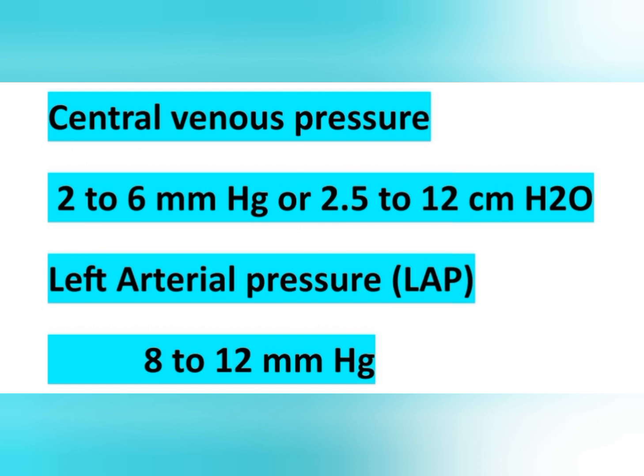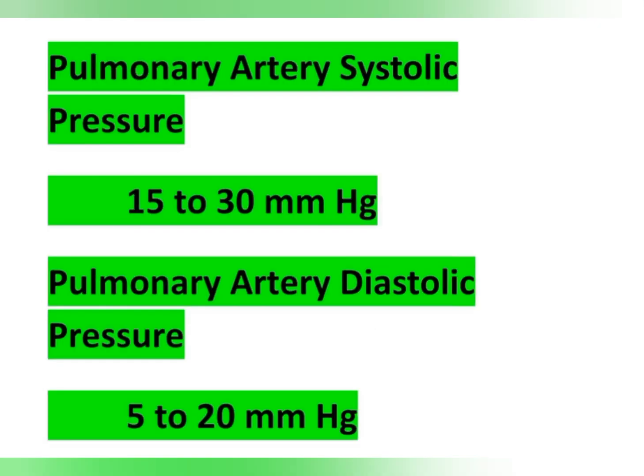Next point is central venous pressure. It is 2 to 6 mm of Hg or 2.5 to 12 centimeter of water. Central venous pressure. And left arterial pressure normal value is 8 to 12 mm of Hg. Left arterial pressure.